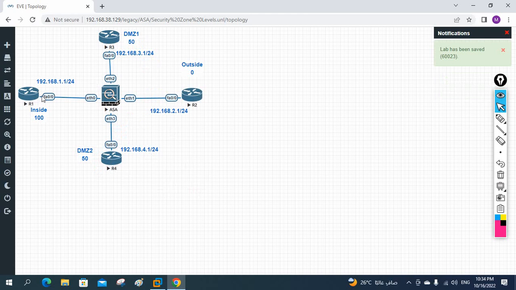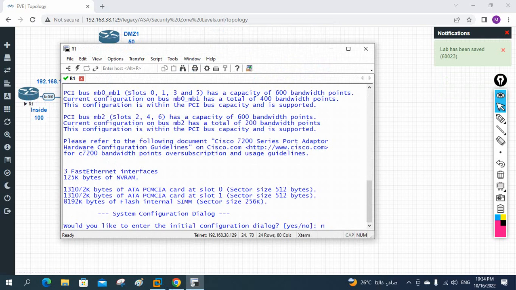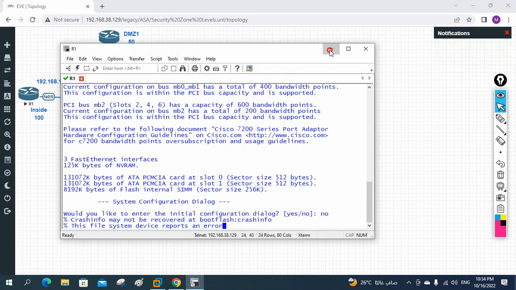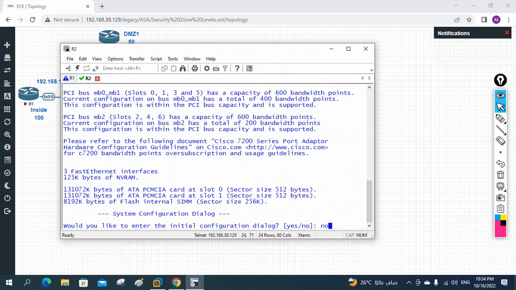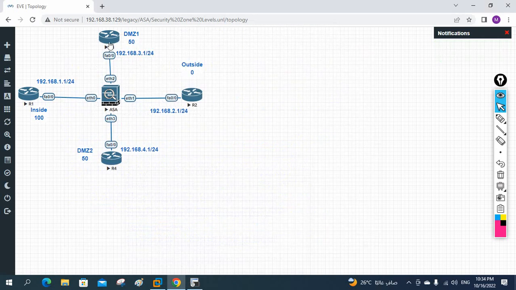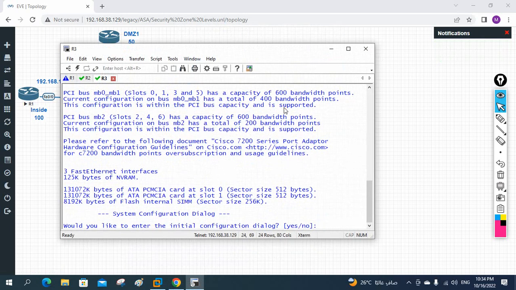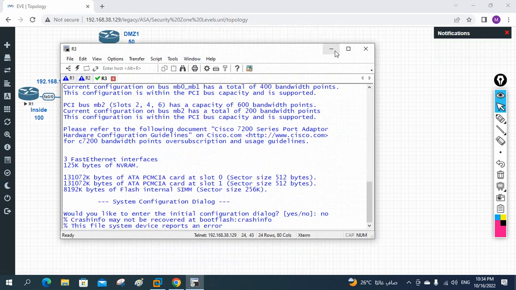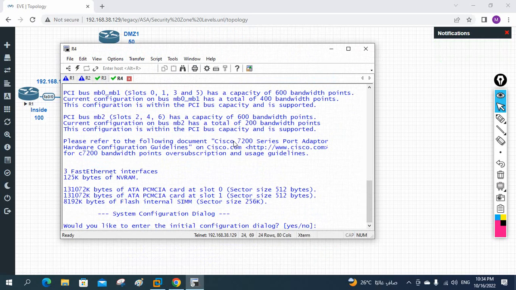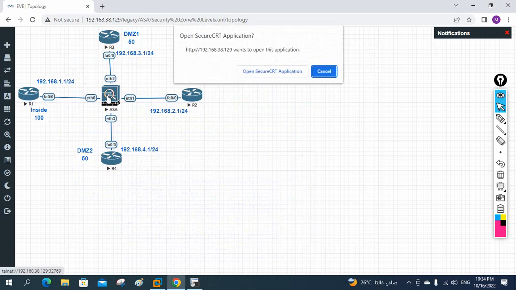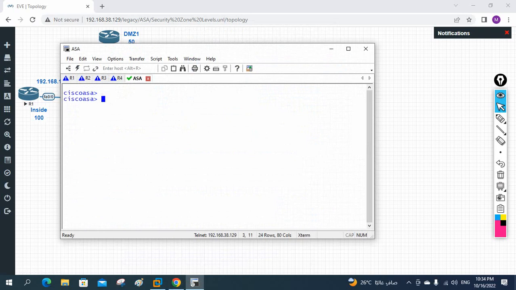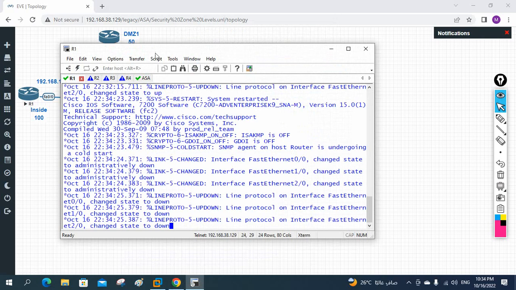We can log into the router and assign the IP. Let me power on the router R1. I will write here no, and let me power on the router R2. Here also I will write no, and R3, let me write no here also. This is R4. I will write here also no. Okay, and I can take the ASA CLI also. This one is ASA CLI. I will write here enable, and there is no password. So now we can do the configuration.